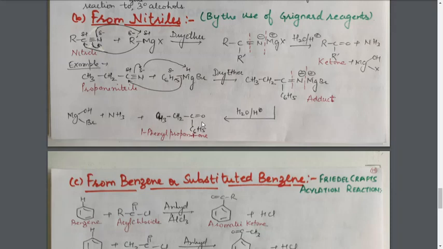So in this case, we have to mention the position of the C double bond O group. And if we have that compound in which the C double bond O group is at this position, then again we have to mention the position of the C double bond O group. In that case, the name will be 1-phenyl propane 2-one. Here the name will be 1-phenyl propane 1-one. So in such cases, where there are two possibilities, we have to mention the position of the C double bond O group.